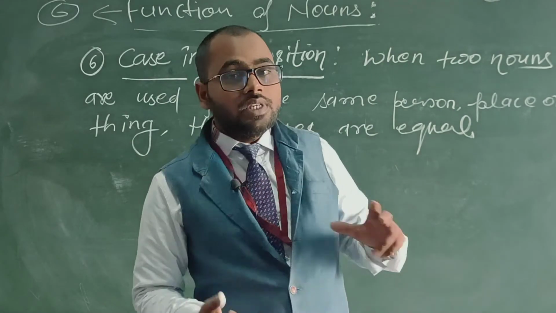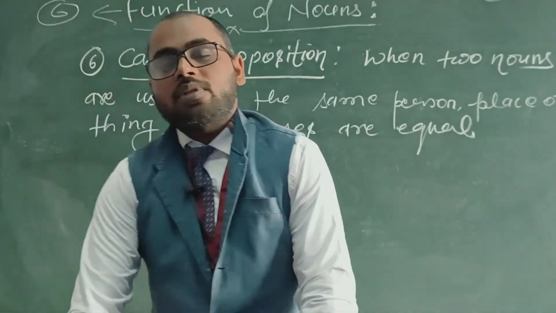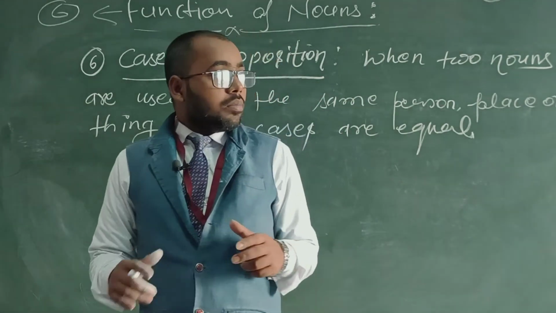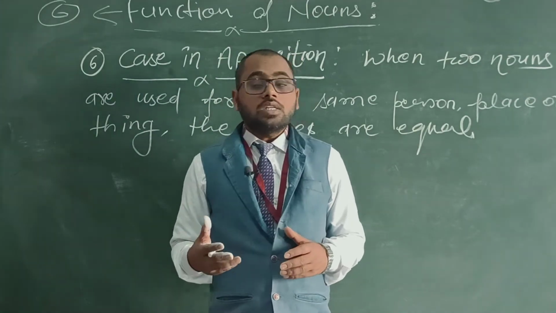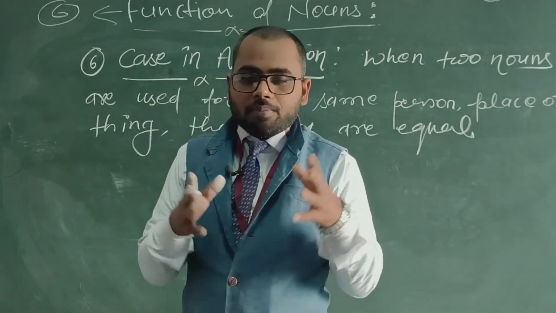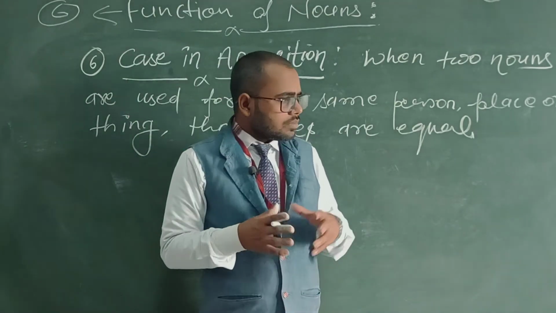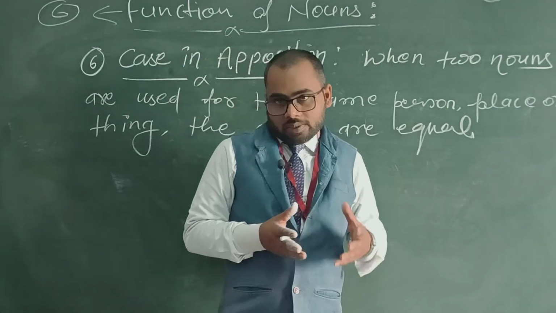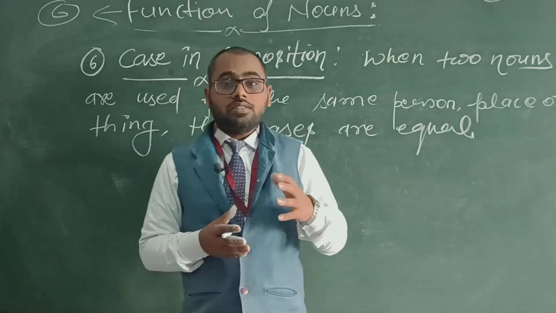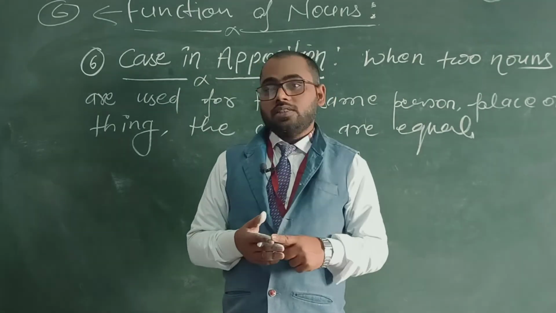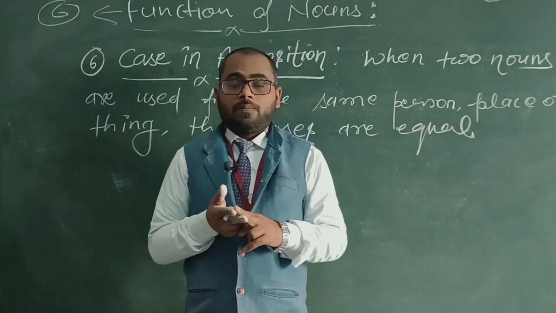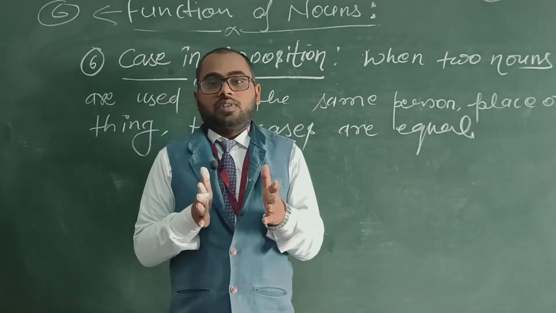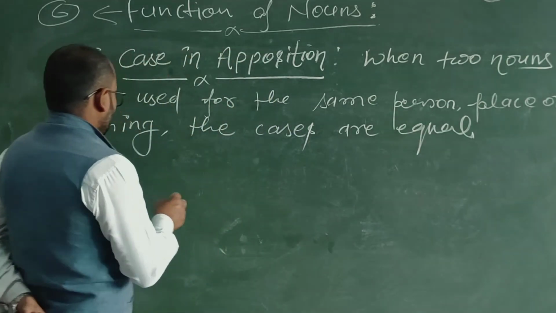It means two nouns will be there, but both of the nouns will be used for a single person, place or thing. In that case, both of the cases will be equal. What's the meaning of the cases being equal? It means if the first noun is in the nominative case, the second noun also will be in the nominative case. If the first noun is in the objective case, then the second noun will also be in the objective case. Then the cases will be equal. That's the word apposition. Apposite means keep near, nearby. Okay? Right?